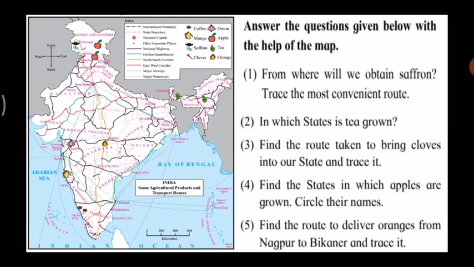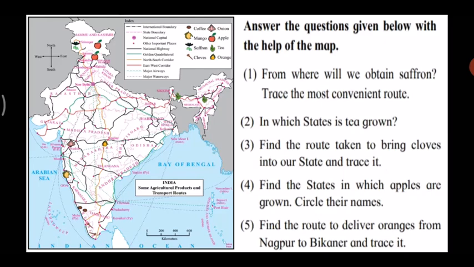Then the next one is, find the route to deliver oranges from Nagpur to Bikaner and trace it. Now you can see the symbol of orange. Nagpur is already given there. Now Bikaner is in Rajasthan. Can you see the place Rajasthan?